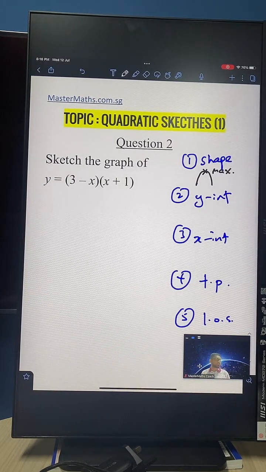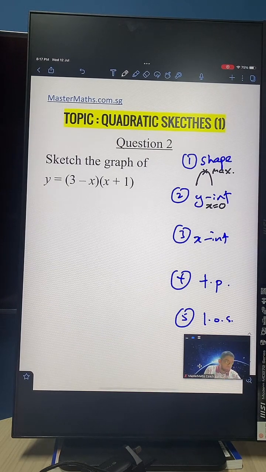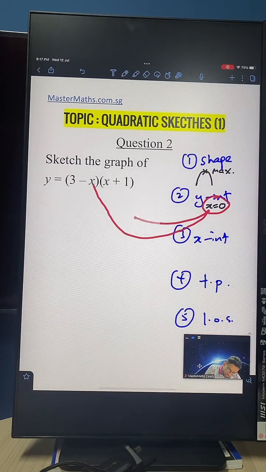Very nice. Now let's investigate where the y-intercept is. Where does the graph cut the y-axis? How do we do this? The y-intercept will occur when the value of x is 0. So what do we need to do next? We take that x and we put it into the equation.